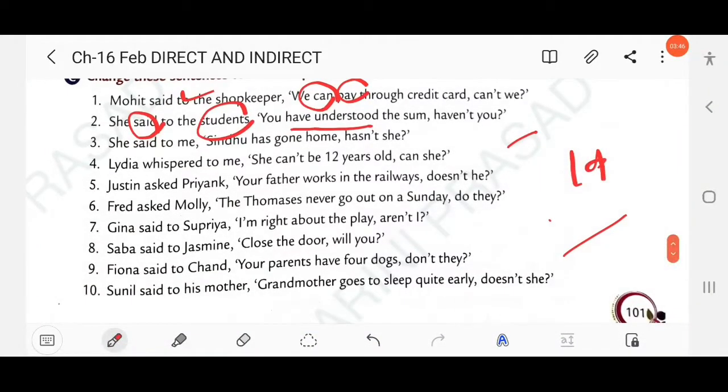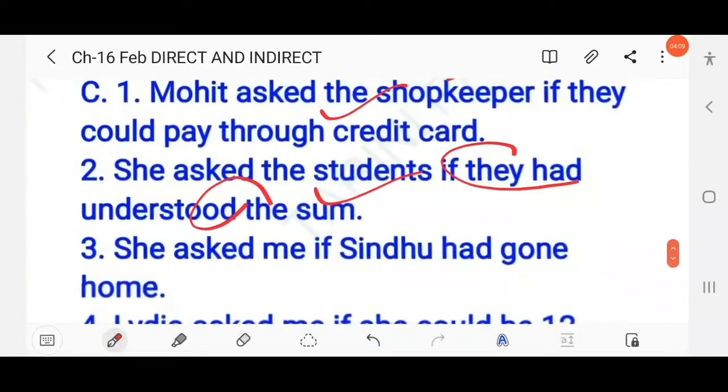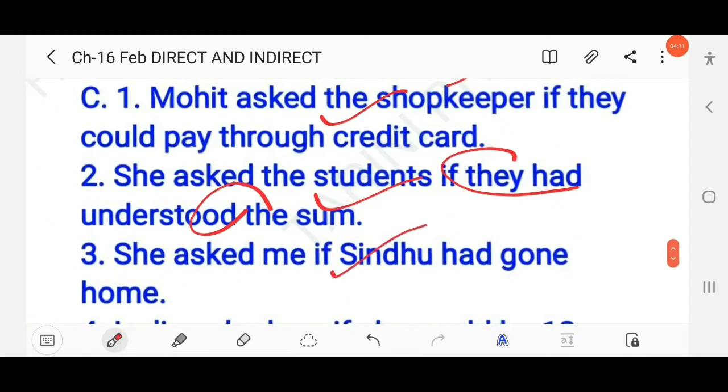Next question: She said to me, "Sindhu has gone home, hasn't she?" Here the reporting verb is simple past and the reported verb is present perfect, has gone. The reported verb will change into past perfect. So you write, she asked me if or whether Sindhu had gone home. Clear?